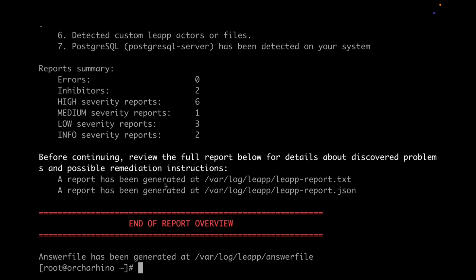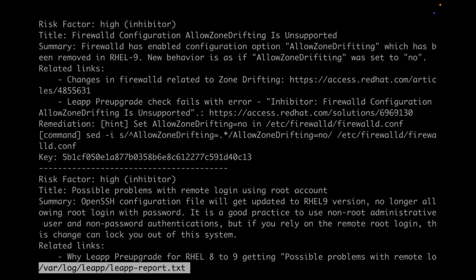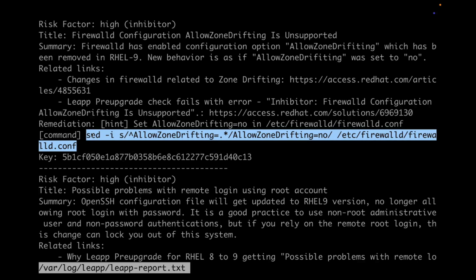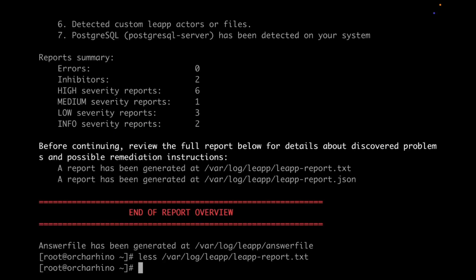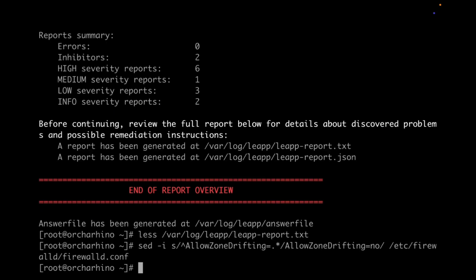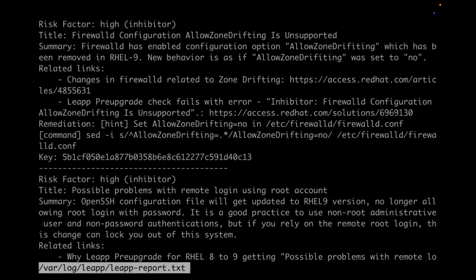You can have a look at that by viewing the report. So we will just open var log leap report, and there we see we have one setting which Leap doesn't like. Allow zone drifting in firewalld is no longer supported in EL9, so we have to fix that.